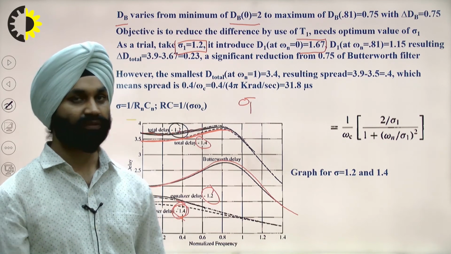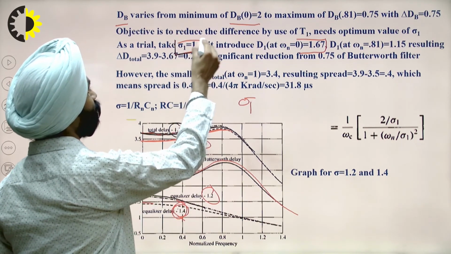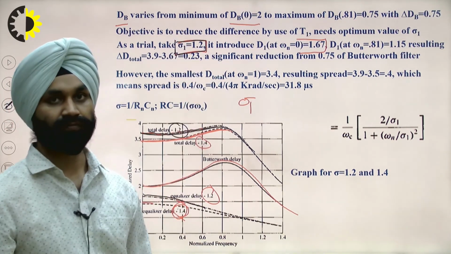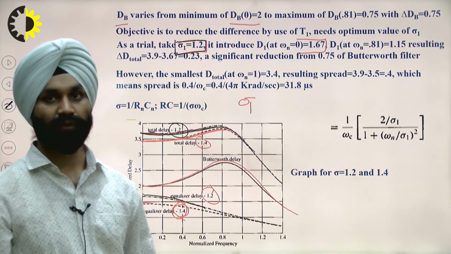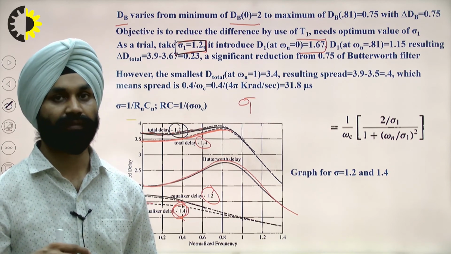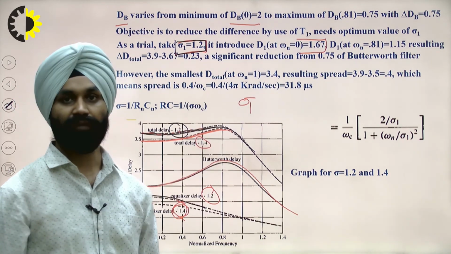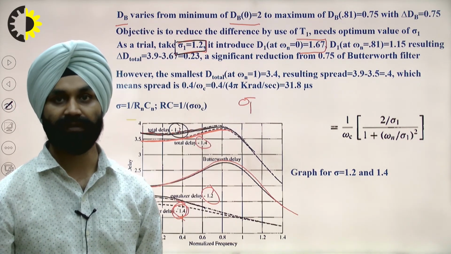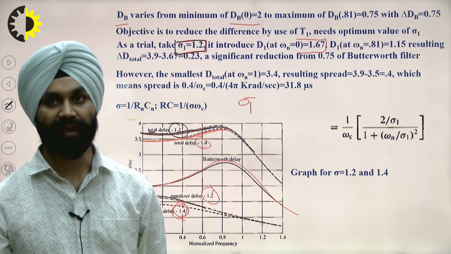So in this case, we will take the psi 1 value equal to 1.2. With psi 1 equal to 1.2, we have delay d1 which is 1.67, and d1 equal to 1.5.